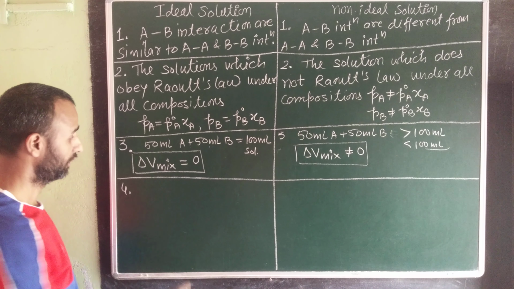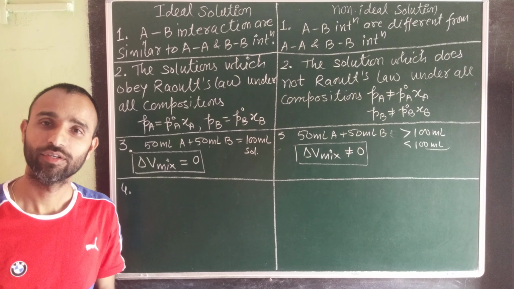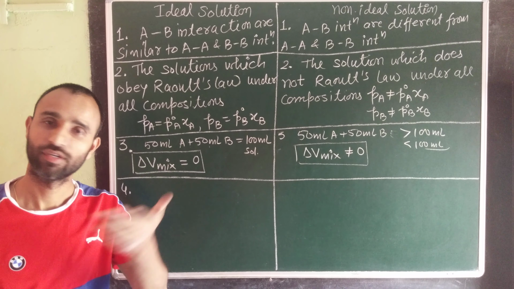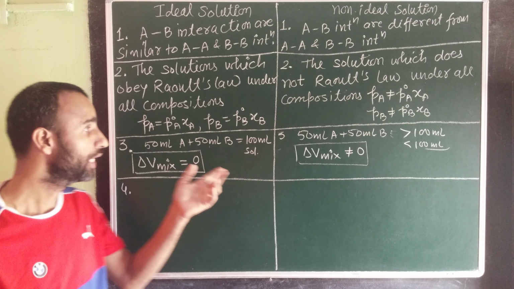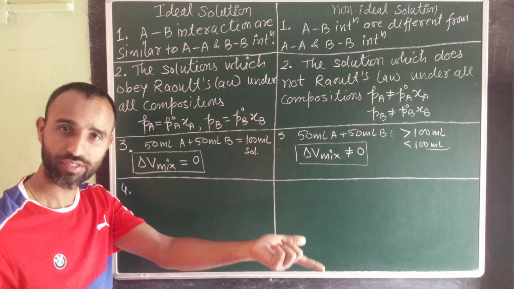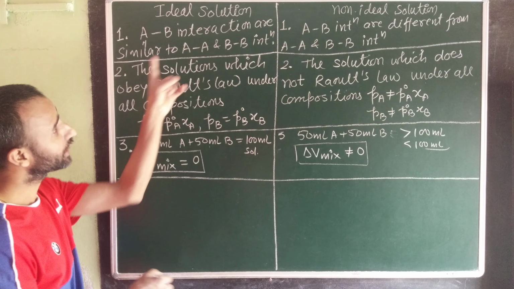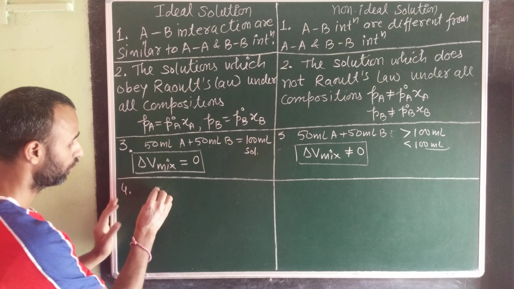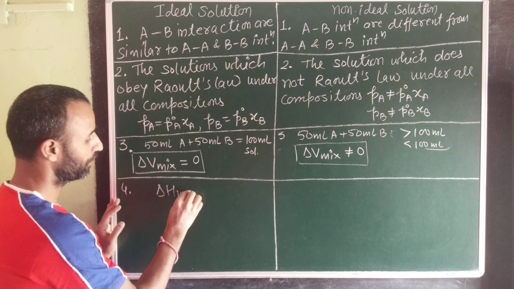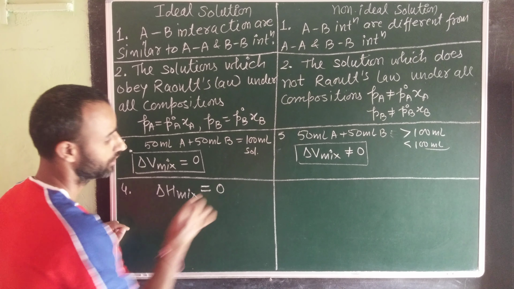Then, when attractions are same, the enthalpy change is 0, because if attractions are more, energy is released, and if attractions are less, energy is absorbed. Here attractions are same, so enthalpy of solution on mixing is 0.